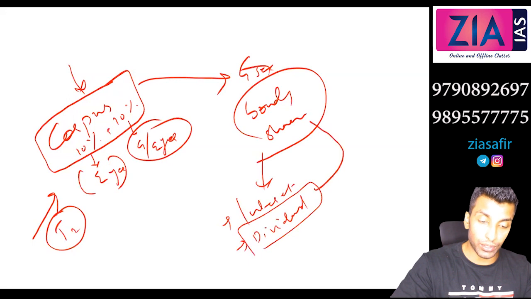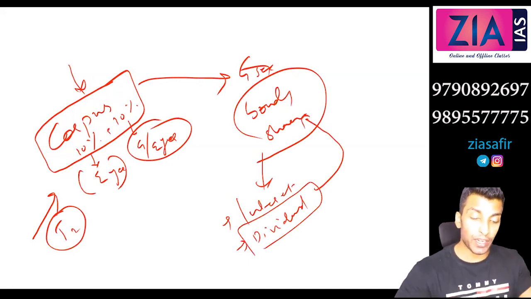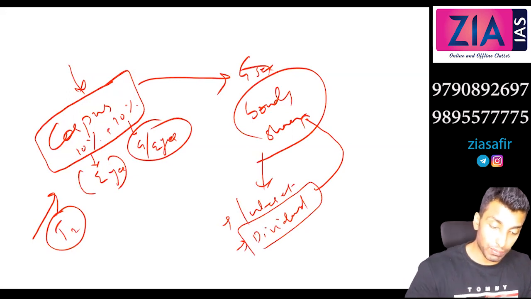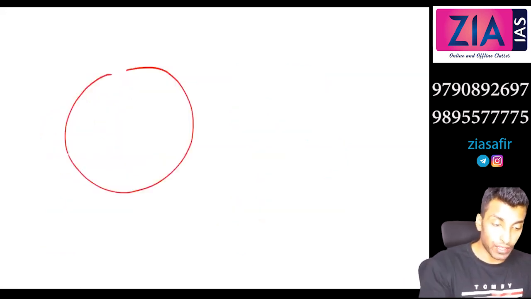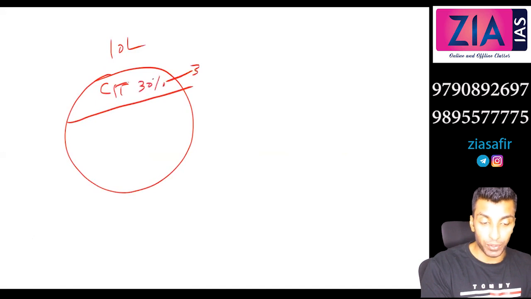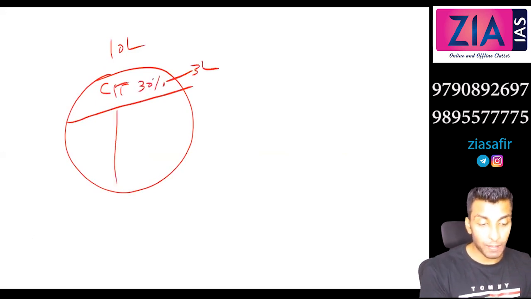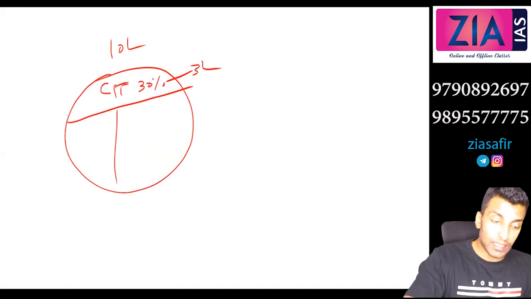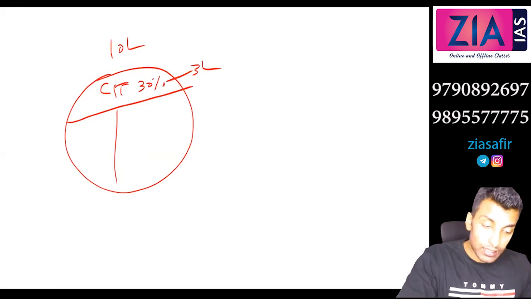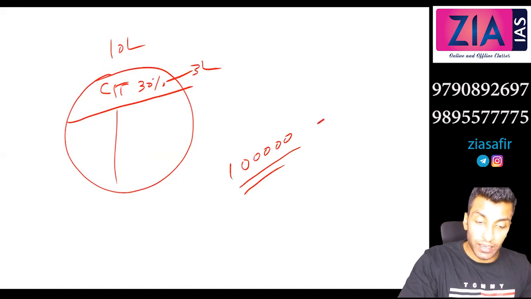Dividend is actually connected to the company's profit. In which company you have invested, it is the company's profit, right? So dividend we have discussed before, that let's say the profit of the company is 10 lakh, out of which you will pay corporate income tax. Let's say 30% is paid. That means 3 lakh is paid out as tax. Balance is 7 lakh. Out of the 7 lakh, you can distribute it to the shareholders. Let's suppose 1 lakh shareholders are there. So what is the dividend? Per share rupees 7 is the dividend.